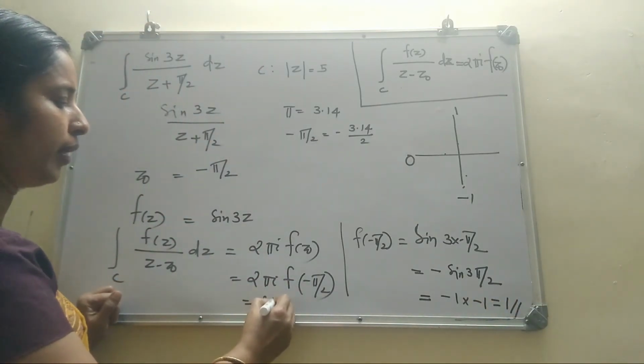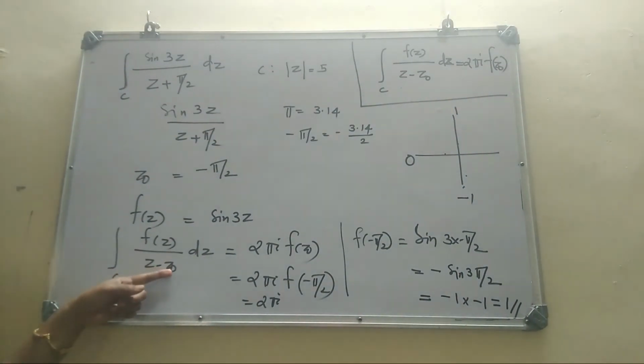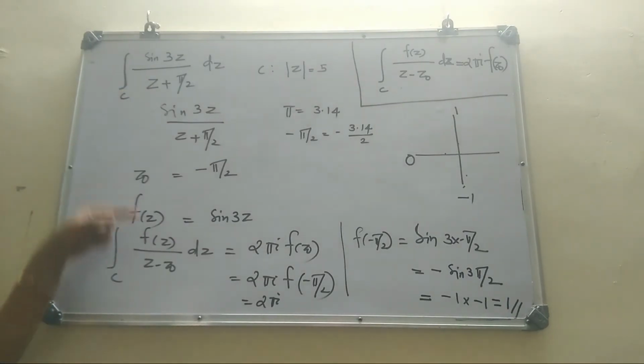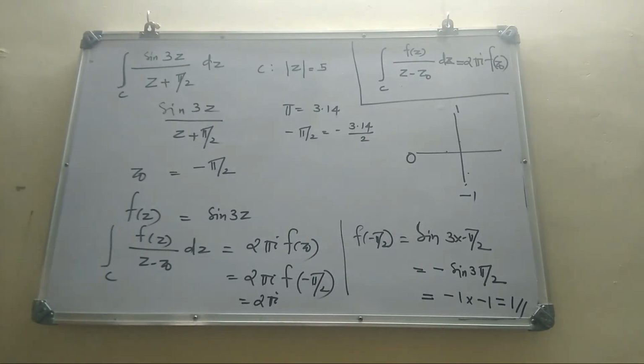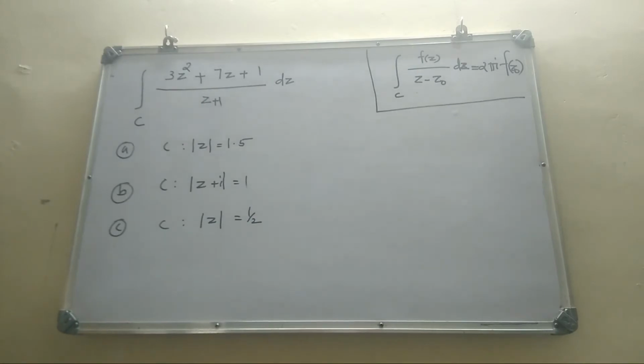So it is 2 pi i. If you replace f(z) and z0, you will get the question, that is the integral of sin 3z by z plus pi by 2, and its answer is 2 pi i. Now consider this question. Here you have to integrate the function through 3 different circles. Consider the first circle. It is center 0 and radius 1.5.